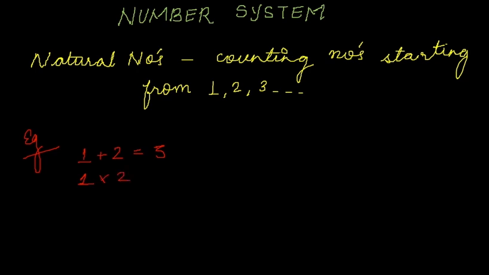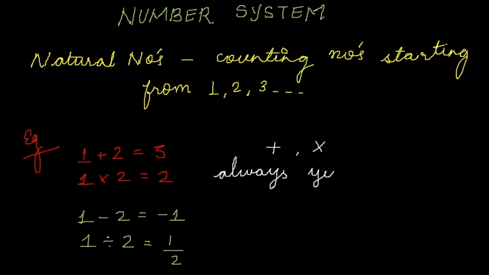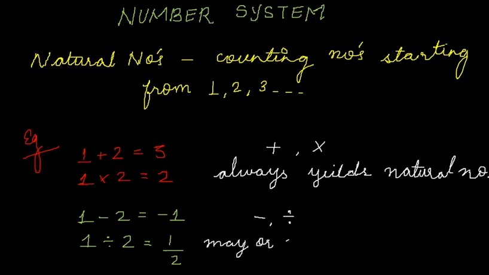Now in the case of multiplication, 1 multiplied by 2 is also 2. Here 1, 2 and 2 all are natural numbers. But in the case of subtraction, if I subtract 1 minus 2, it doesn't yield a natural number. And in the case of division also, when 1 is divided by 2, it also doesn't yield a natural number. So we can say that in addition and multiplication of natural numbers, we yield a natural number every time. In the case of subtraction and division, this statement is not true. It may yield a natural number or may not.